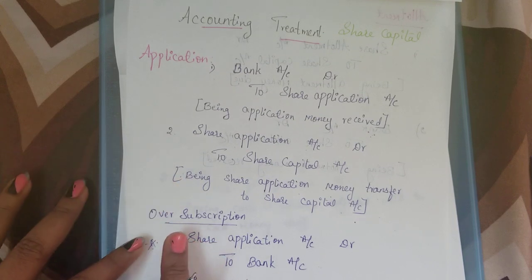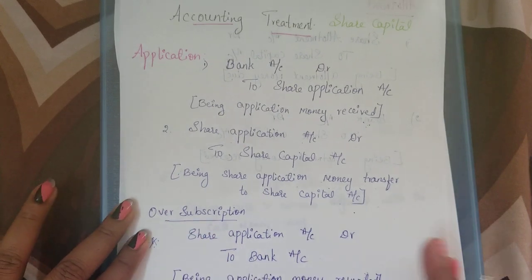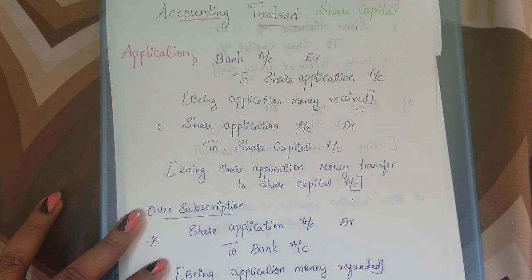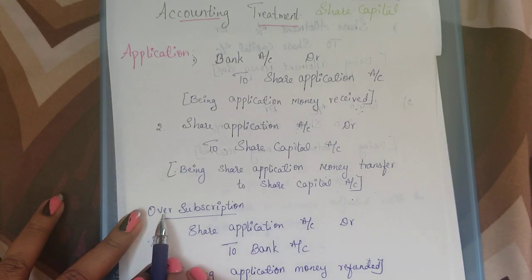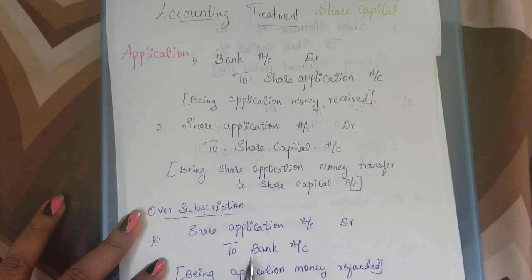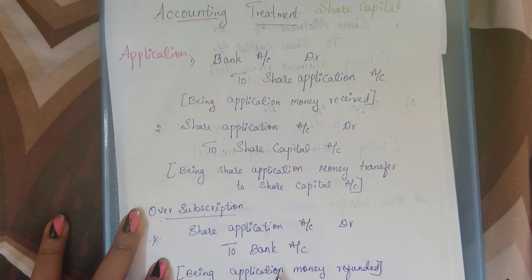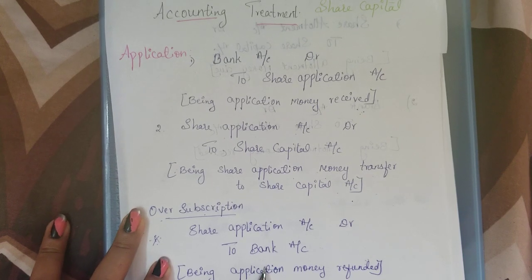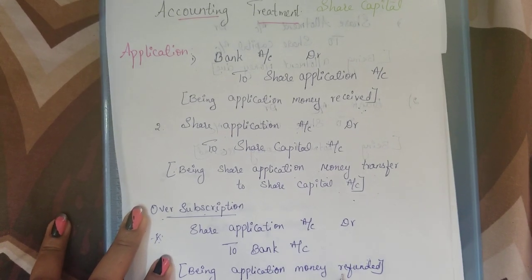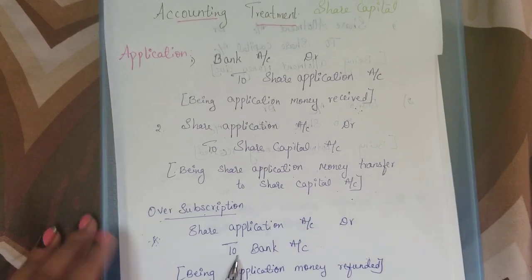In case of oversubscription, if you have more applications than what the company offered, this entry has to be passed for refunding the oversubscription. Whoever did extra subscription, the funds will be given back to them.